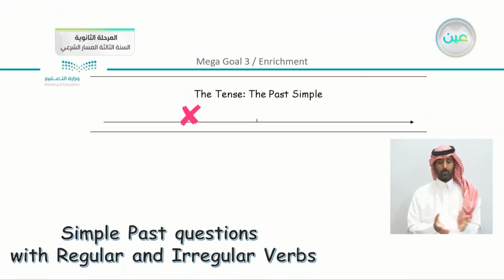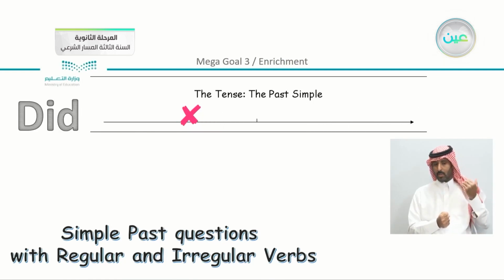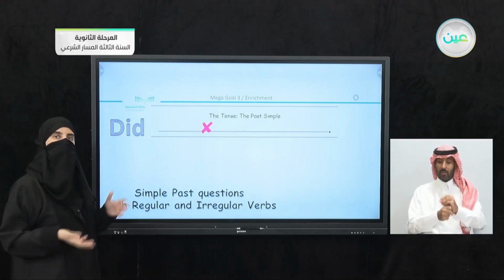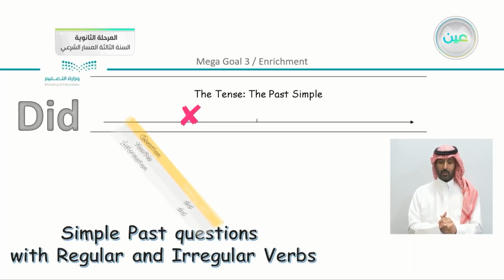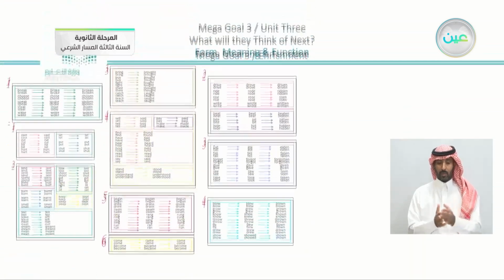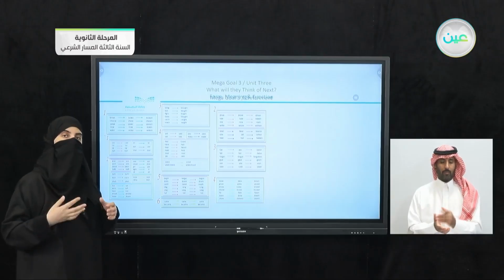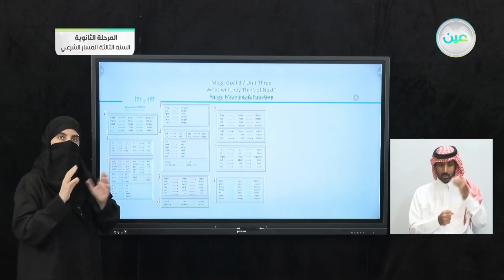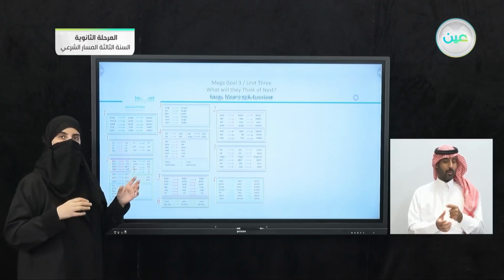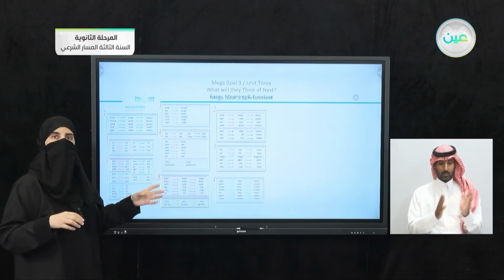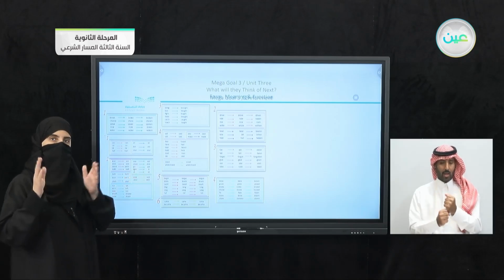Now we revised the simple past questions with regular and irregular verbs. Of course, you know that you are going to use did, whether they are information questions or yes-no questions. We also revised the idea of using the irregular forms by memorizing, or you can just study them based on their types. We know that some irregular verbs change their forms, and some irregular verbs keep the same form. So you can divide the irregular verbs to make studying easier for you.